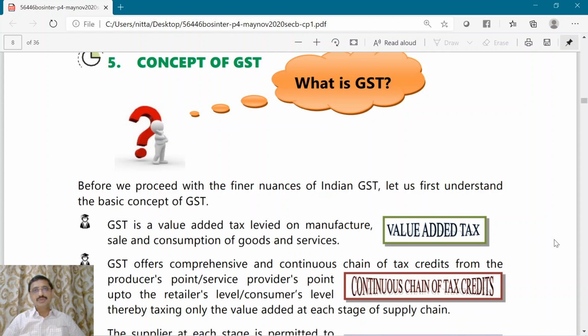Previously, VAT used to be levied only on commodities, but though GST is laid upon the principle of VAT, GST is more comprehensive when compared to VAT because VAT is only levied on goods or commodities, but GST is levied on both goods as well as services.